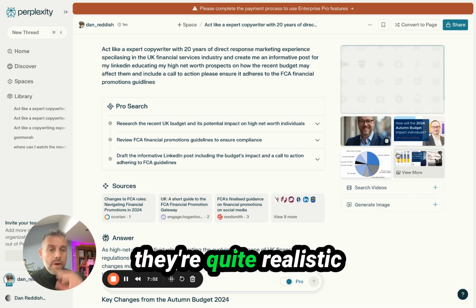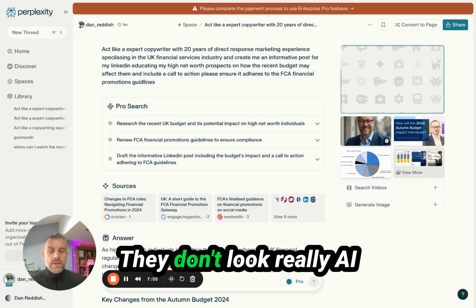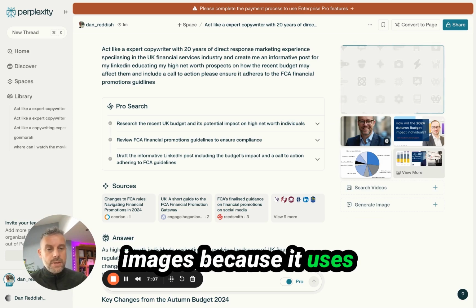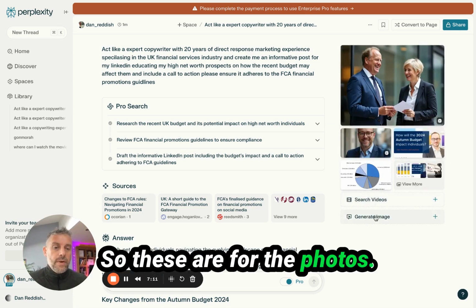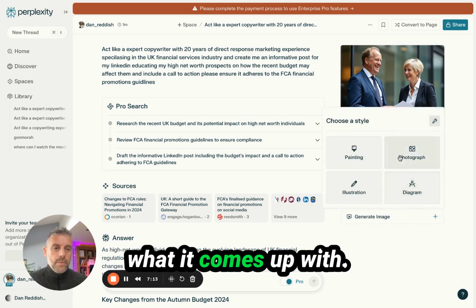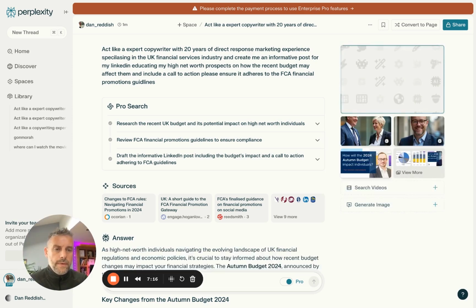So there's a photo. They're quite realistic looking images. They don't look really like AI images because it uses Flux, which is a really good image generator. So these are for the photos. So just do one more, see what it comes up with.